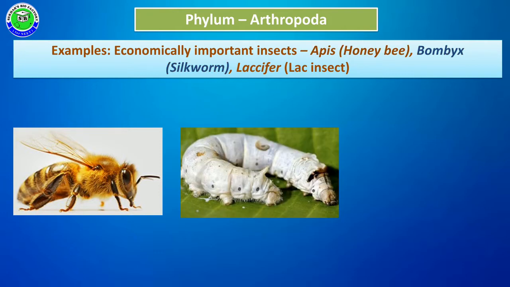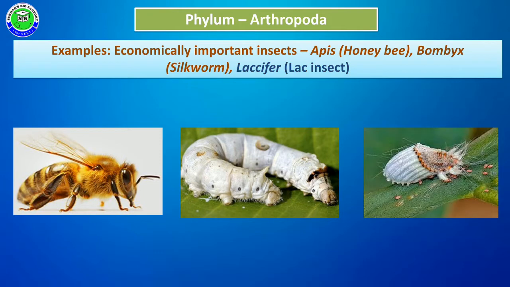The second example, Bombyx, is also called silkworm. Silkworms secrete silk threads from their body surface, and these silk threads are commercially useful to us. The third insect, Laccifer, is commonly called lac insect. This lac insect secretes a resin called lac. This lac is commercially useful for various purposes.